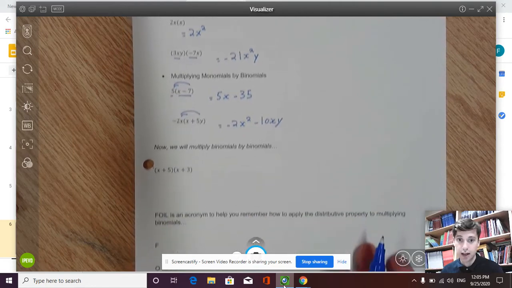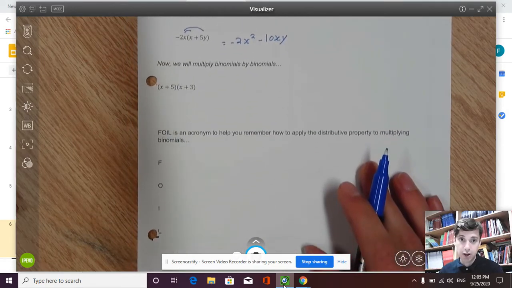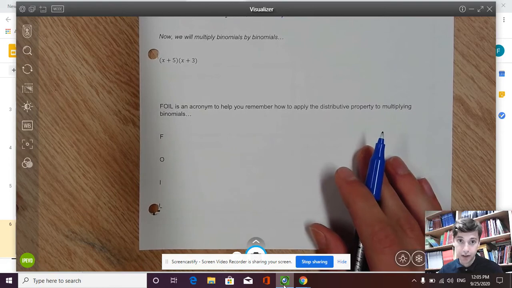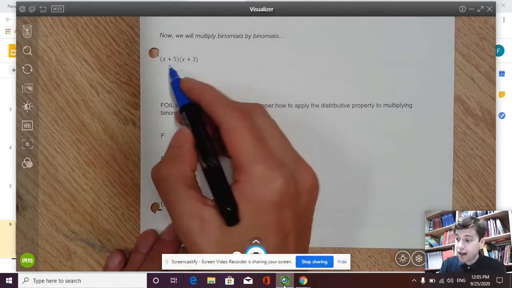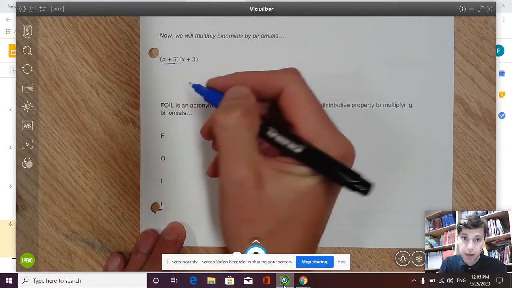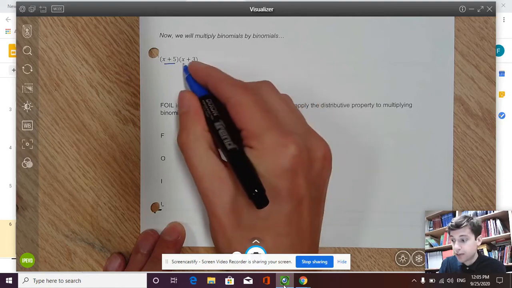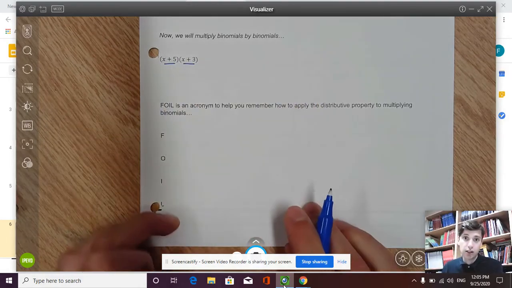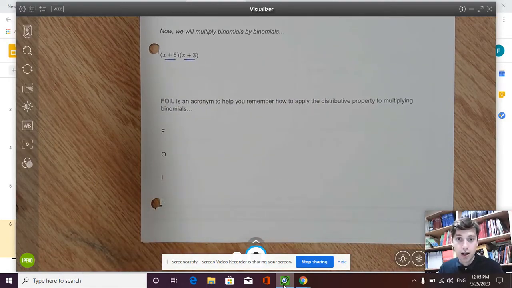But our goal today is to multiply binomials by binomials. An example here is x plus 5, that's one binomial, and I'm going to multiply it by another binomial, x plus 3. So this should look a little bit different than what we've done before, but we're really going to use a lot of the same principles. So that's kind of the start of our lesson today, and we're going to just continue in another second.